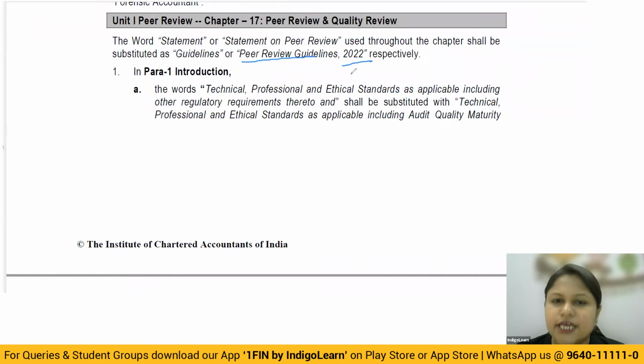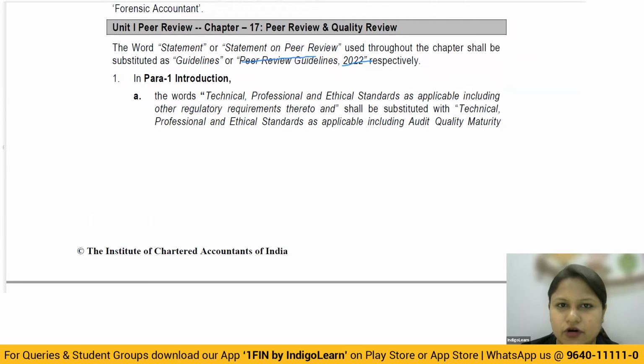Now, if you remember properly regarding the objective of peer review, or basically why peer review is conducted, it is because the reviewers have to ensure that the practice unit is actually complying properly with all its technical, professional, ethical standards and all the other regulatory requirements. Correct? Now, what they have done is, the words technical, professional, ethical standards as applicable, including other regulatory requirements thereto, shall now be substituted, with technical remaining as it is, professional remaining as it is, ethical standards remaining as it is.